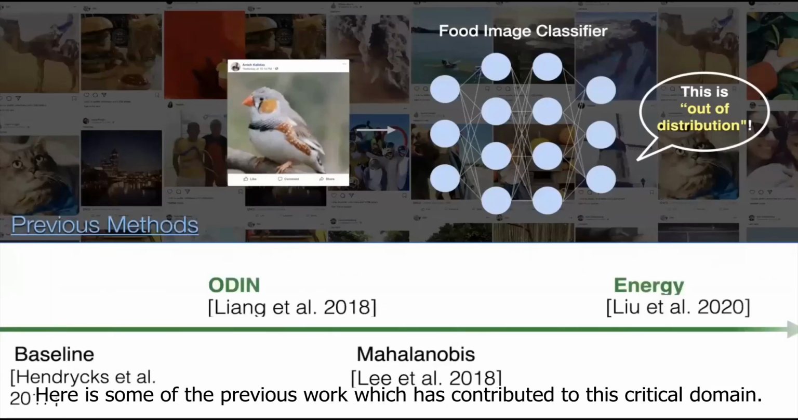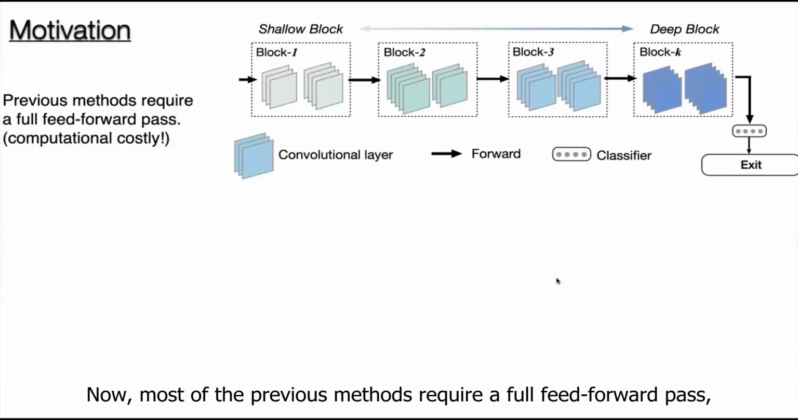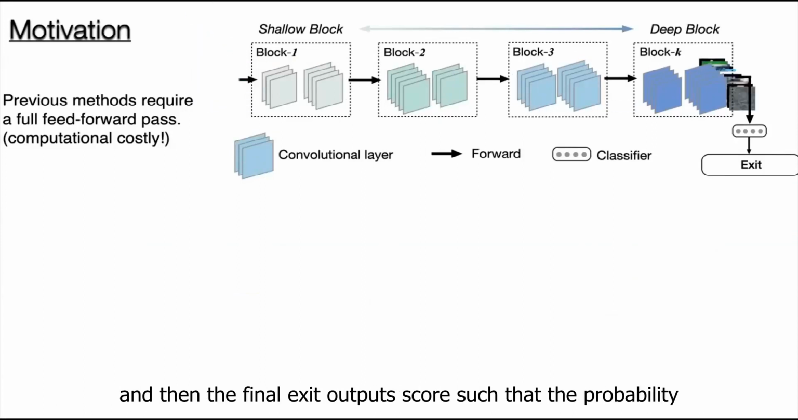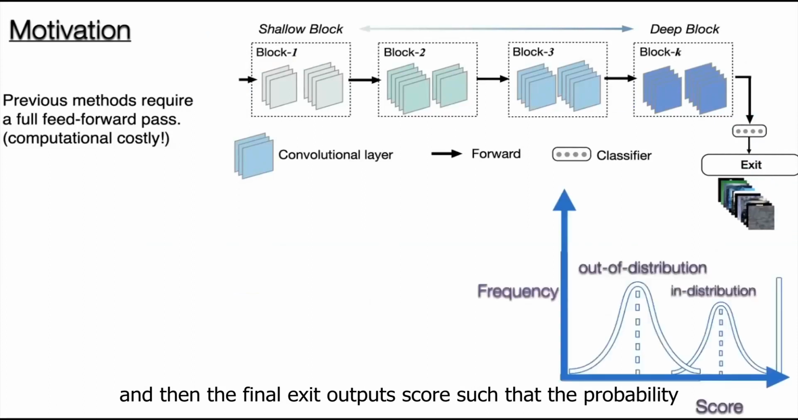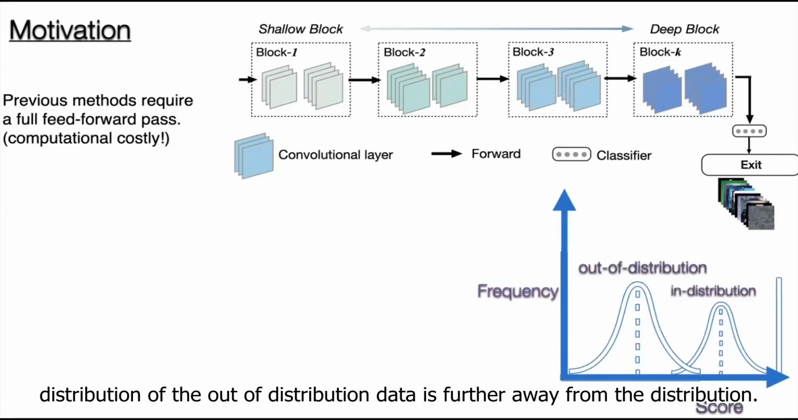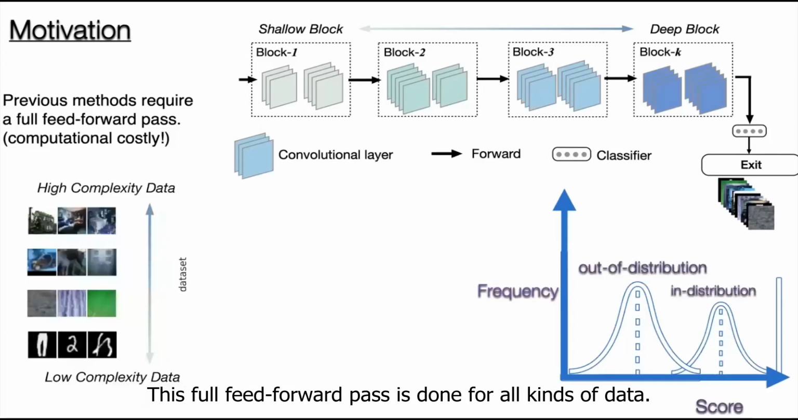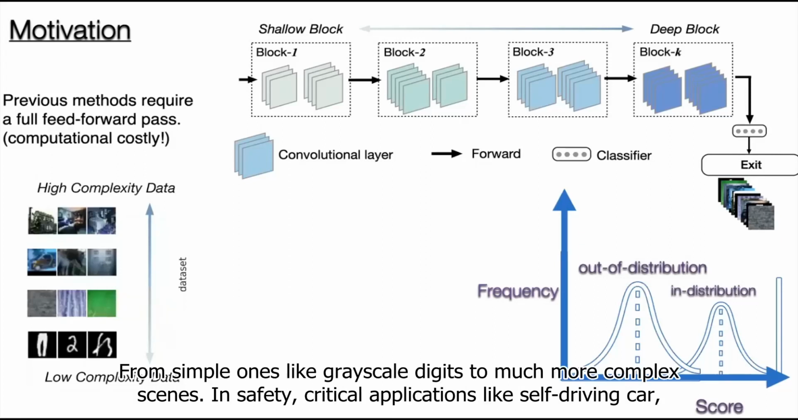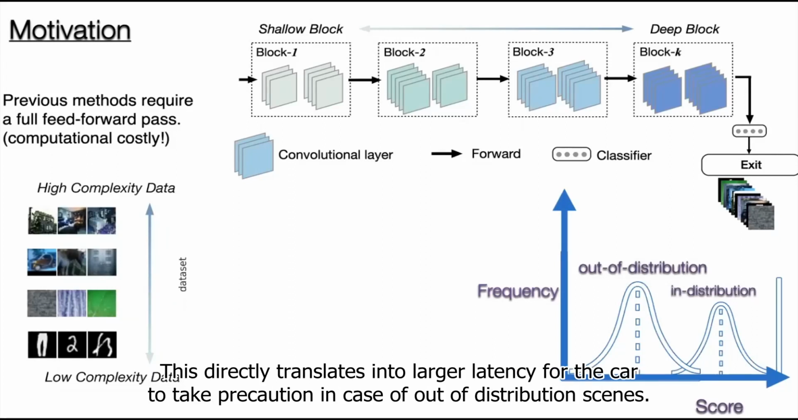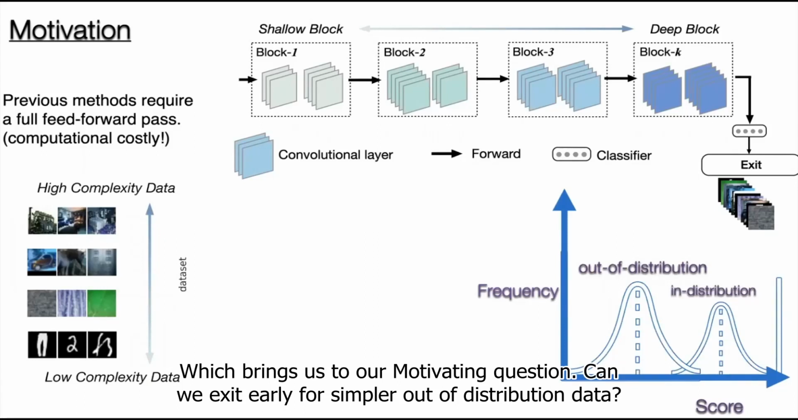Here is some of the previous work which has contributed to this critical domain. Most of the previous methods require a full feed-forward pass, and then at the final exit, output scores such that the probability distribution of the out-of-distribution data is further away from the in-distribution. This full feed-forward pass is done for all kinds of data, from simple ones like grayscale digits to much more complex scenes. In safety-critical applications like self-driving cars, this directly translates into larger latency for the car to take precaution in case of out-of-distribution scenes. Which brings us to our motivating question.